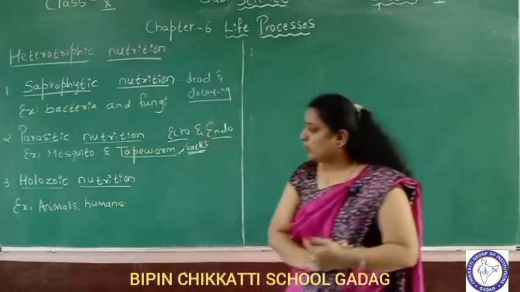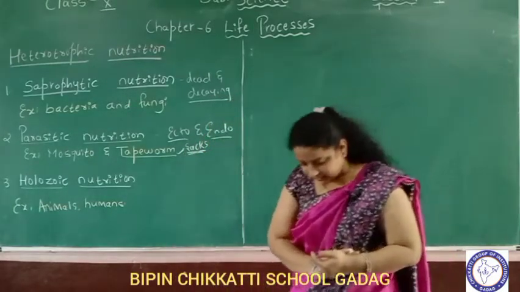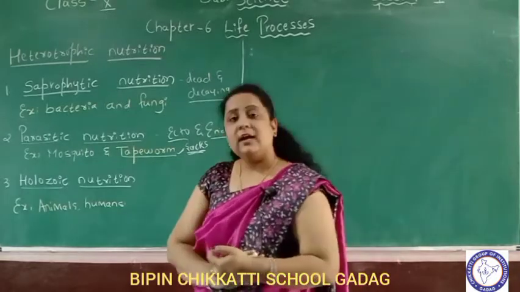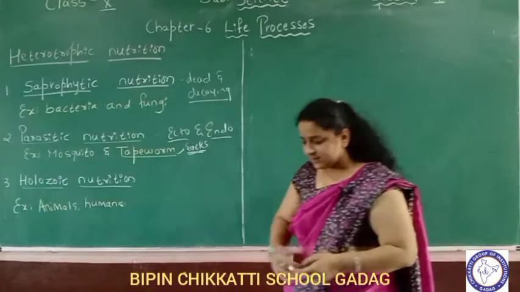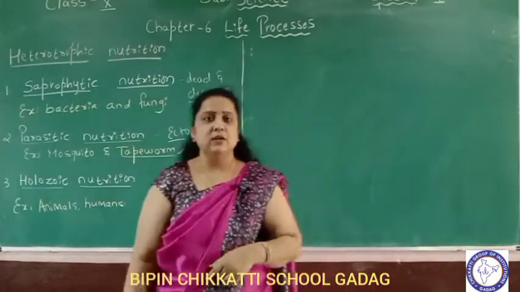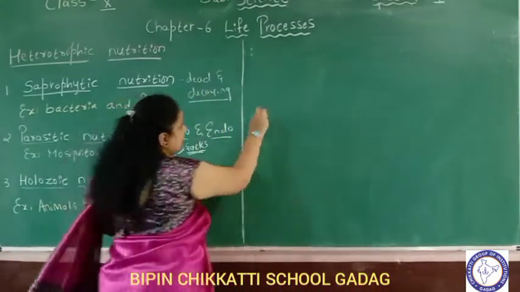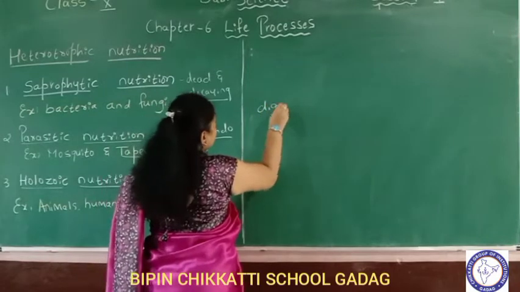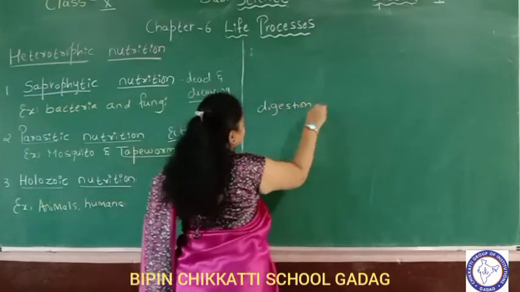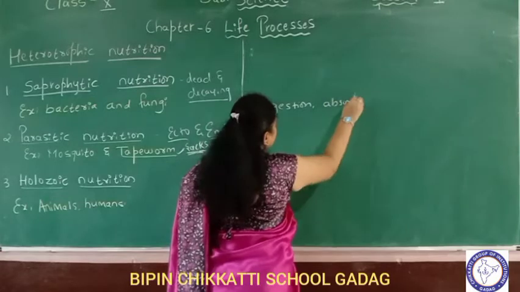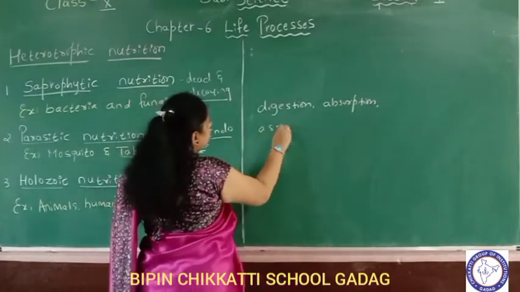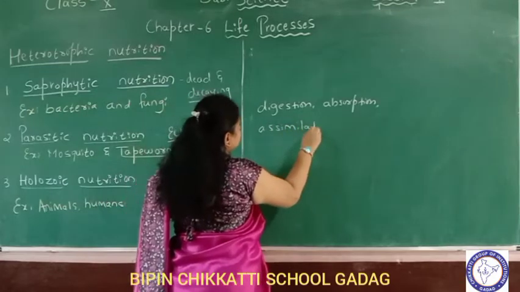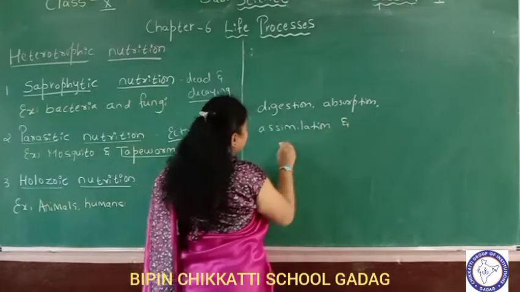Number 3 is holozoic nutrition. It is another mode of heterotrophic nutrition. Holozoic means it is the process where organisms obtain their food by different steps like digestion, absorption, assimilation and egestion.